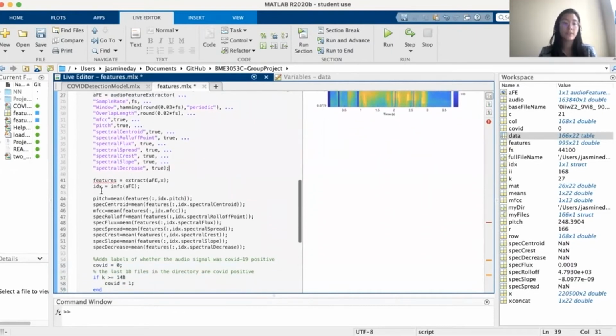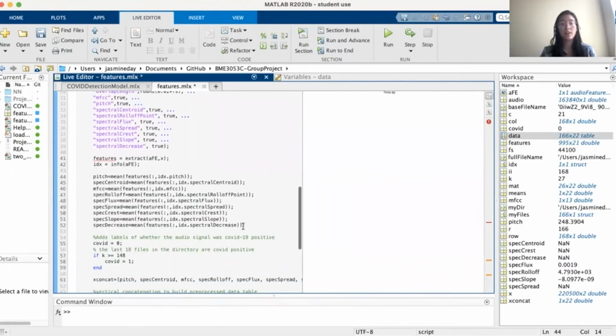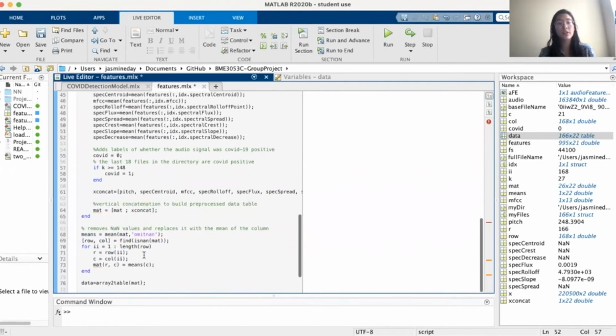So we extracted it and we found the index, and then we found the mean of the features just because the signal is time-based and there's multiple values. So we need to get one value for each file and feature. So then we just added a label to see if the signal was COVID positive or not.